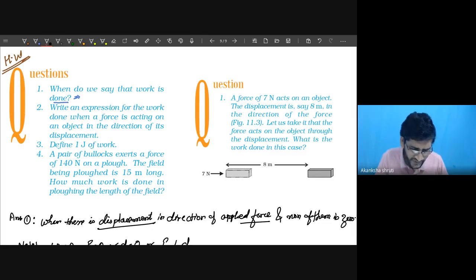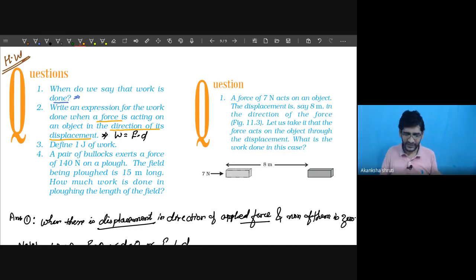Question number 2. Write the expression for the work done when the force is acting on an object in the direction of its displacement. What is asked here? Work is equal to F into D. Here it is already given that force is in the direction of displacement, as we had discussed.